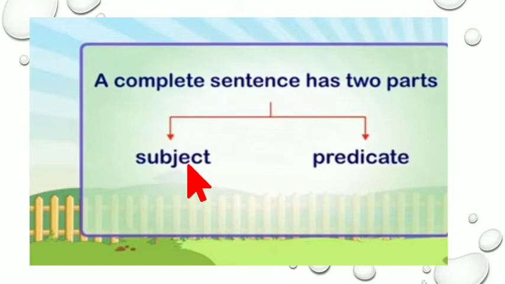For example, I like to eat mango. So here I am talking about myself. So whatever person, place, thing or idea we are speaking about is the subject, and the predicate is what is said about it. I am talking about myself, so I is the subject, and like to eat mango is the predicate. The predicate tells us something about the subject, and the predicate will always contain the verb.